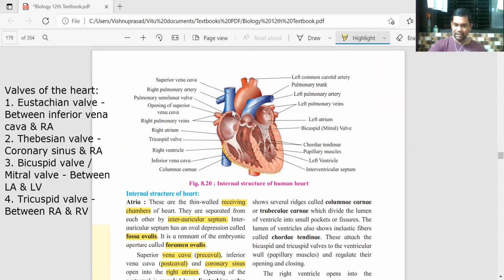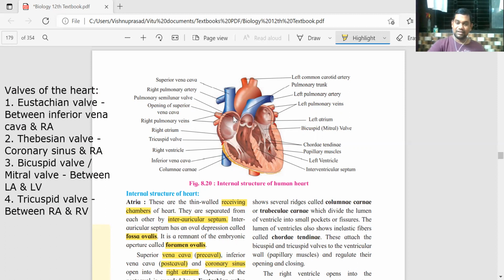Auricle का wall, you can see that in the diagram, they are thin, but ventricles का wall देखो, they are thick. Because auricle को जो pump करना है, उससे blood सिर्फ ventricle में जाएगा, तो very less distance. But when ventricles pump, the blood will go out of the heart. तो heart से या तो lungs में जाएगा, या फिर पूरे शरीर को जाएगा. So the ventricles have to pump with a greater force. That's why the walls of the ventricles are thicker and more muscular compared to the auricles.